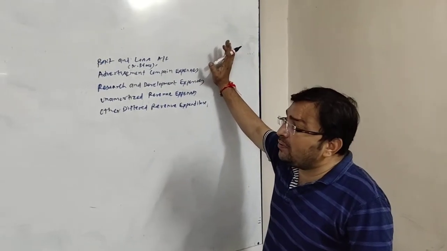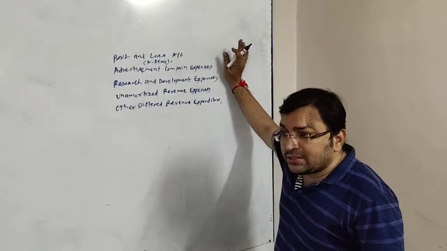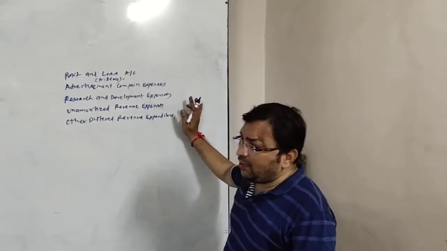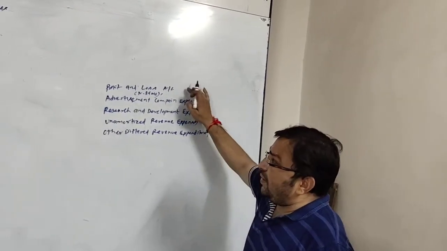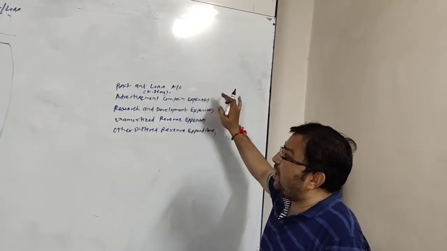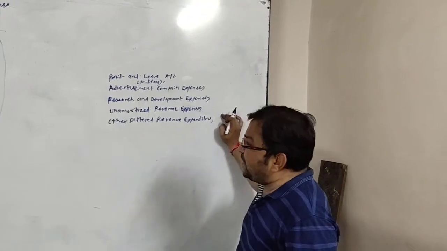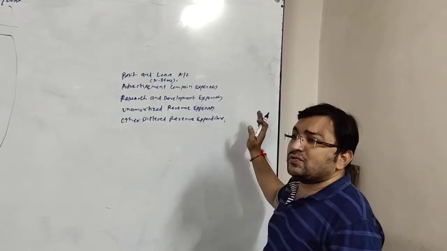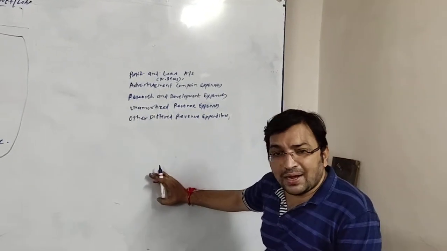Whom do these items belong to? These items belong to the owners. As reserve belongs to the owner, these items also belong to the owner. The difference is these items have a debit balance. This profit and loss account, that is accumulated loss, debit balance of profit and loss account, advertisement campaign expense, research and development expense, unamortized revenue expense, or any other deferred revenue expenditure. These all have a debit balance. So when you distribute them to the partners, these are credited.